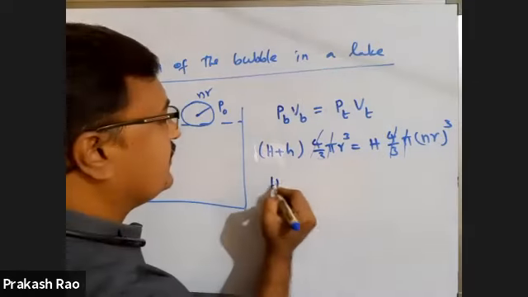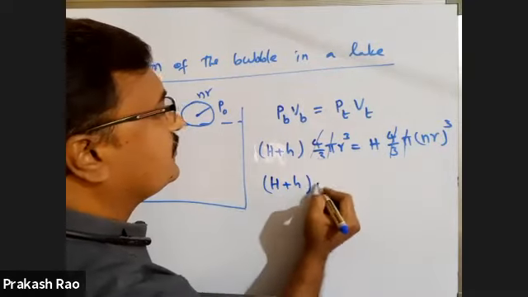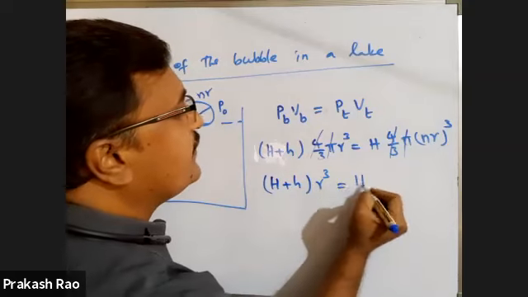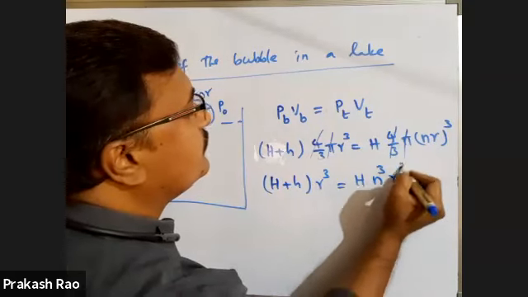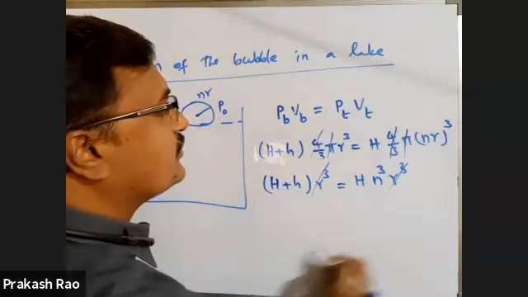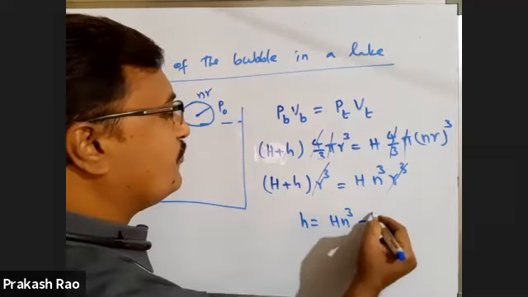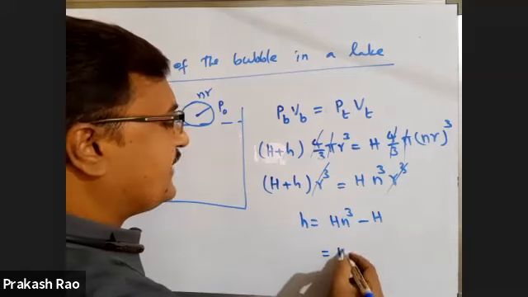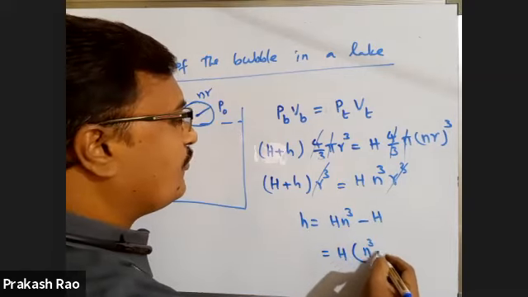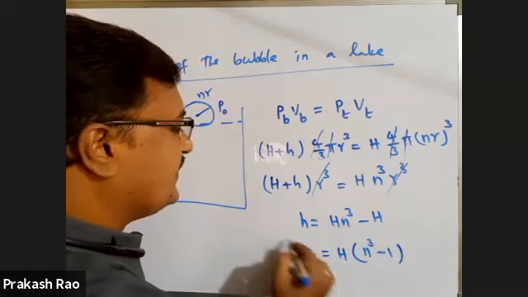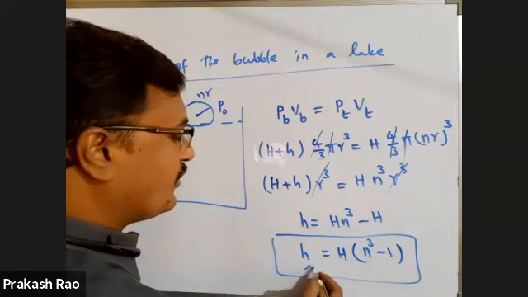So (H plus h) r cube is equal to H into n cube r cube. This r cube is also cancelled. Small h is equal to capital H n cube minus capital H. Take capital H common: h = H(n cube minus 1). This is the depth of the water column.